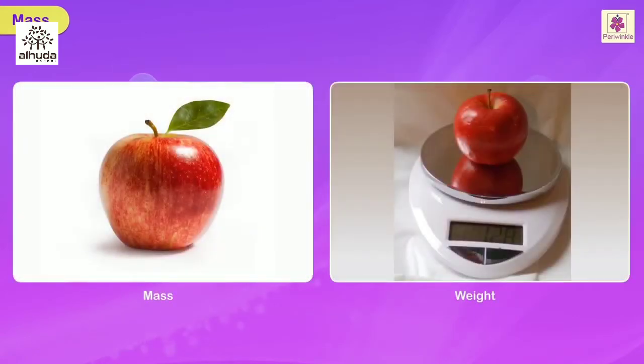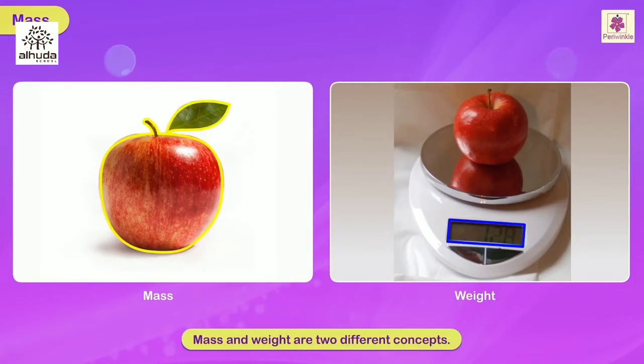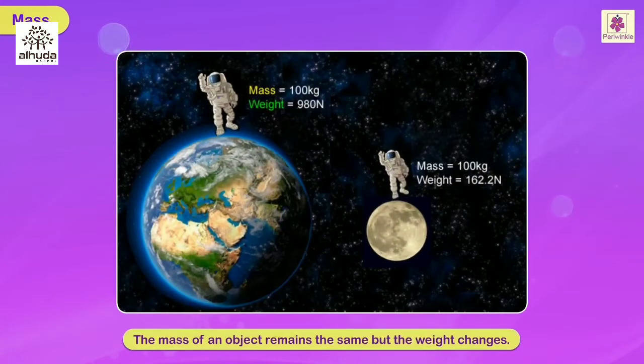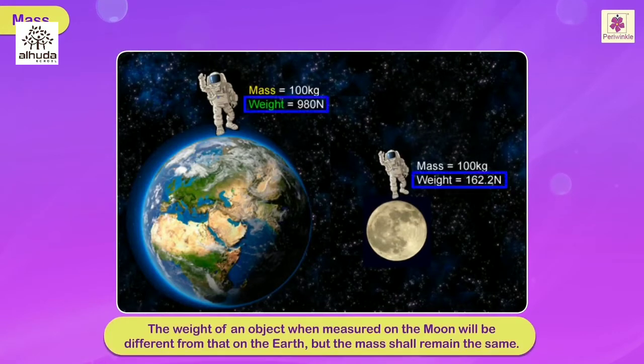We should not confuse mass with weight. Mass and weight are two different concepts. The mass of an object remains the same, but the weight changes. For example, the weight of an object, when measured on the moon, will be different from that on the earth, but the mass shall remain the same.